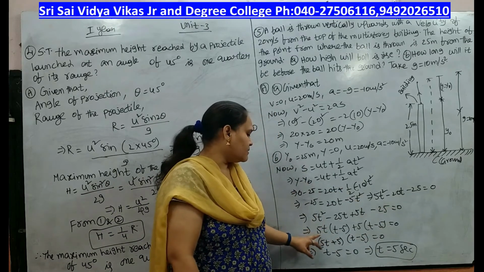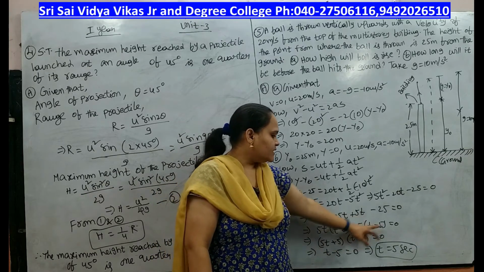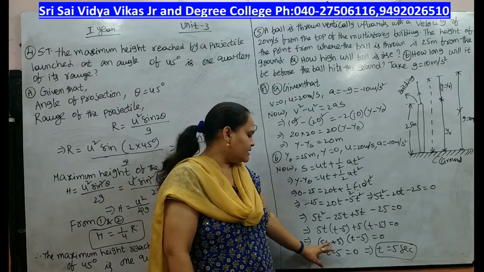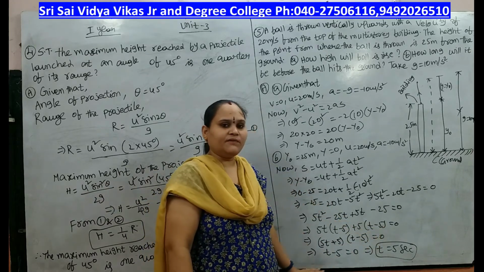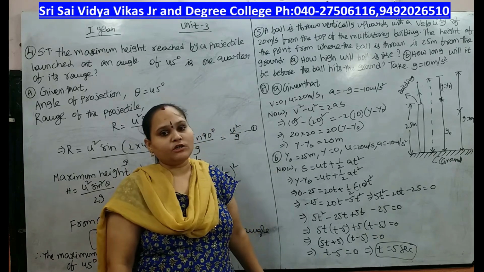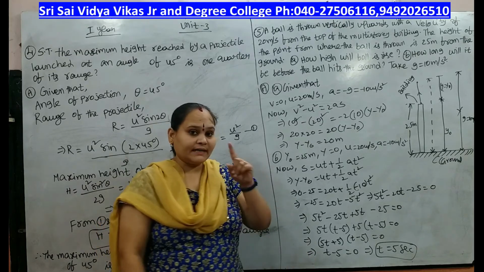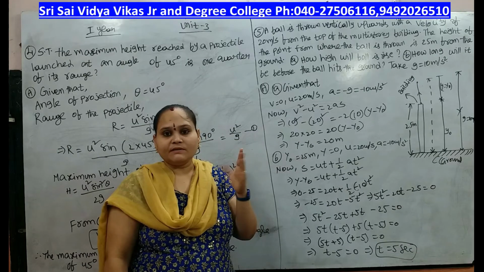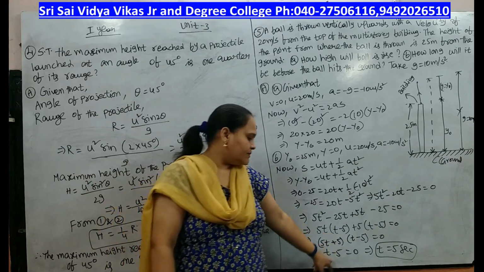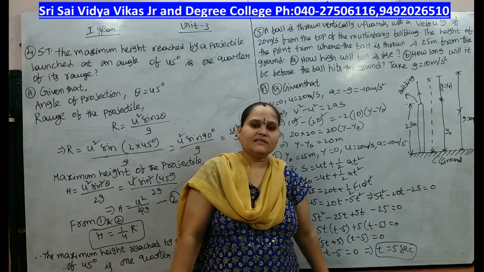For this, 5t is common: 5t(t minus 5) plus 5(t minus 5) equals 0. So (5t plus 5)(t minus 5) equals 0. Here either one is 0. That means 5t plus 5 equals 0 or t minus 5 equals 0. 5t plus 5 is not equal to 0. Why? Because if 5t plus 5 equals 0, then t equals minus 1. But time is not in negative form. Time will be 0, 1, 2, 3, like that. So t minus 5 equals 0.